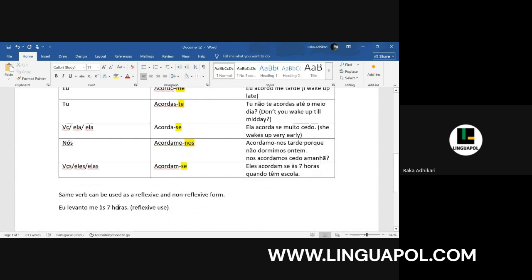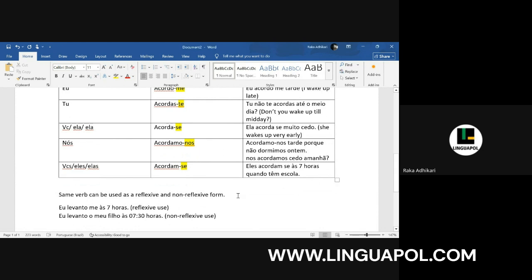So eu levanto-me às 7 horas, but eu levanto o meu filho às 7:30. This is a non-reflexive use. Here the receiver of the action is filho. So this is a non-reflexive use. So the conclusion is that the same word can be used as a reflexive or as a non-reflexive verb as well. So let us see some common verbs used in daily routine.